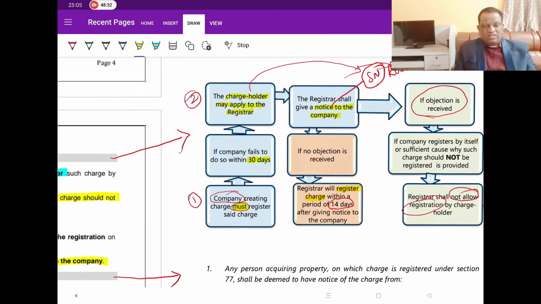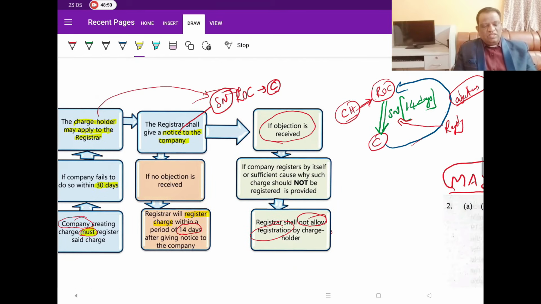If the company responds saying, no, there is a communication gap, we have not borrowed anything, or the deal got cancelled, or I have repaid the money, don't register, he is giving you false information, and if the ROC is convinced with the company's reply, then he will not register the charge. But after receiving the show cause notice, if the company is not responding, then the ROC has every reason to believe you don't have an objection. Since you failed to show cause why a charge is not to be registered, he will go ahead and register the charge. So the waiting time to respond to this show cause notice is 14 days.